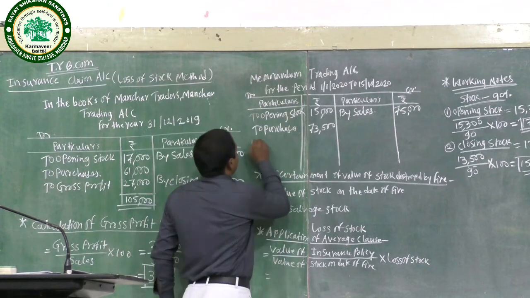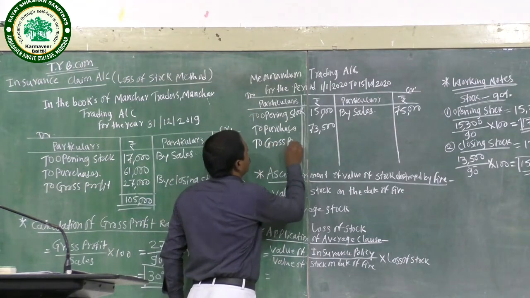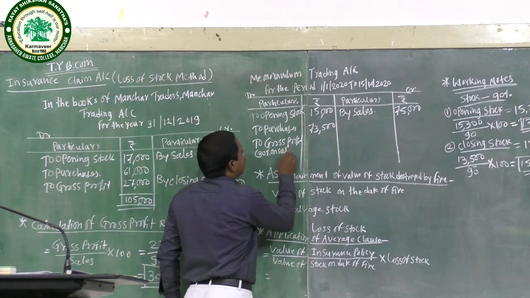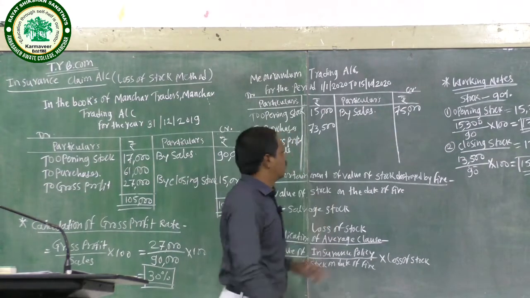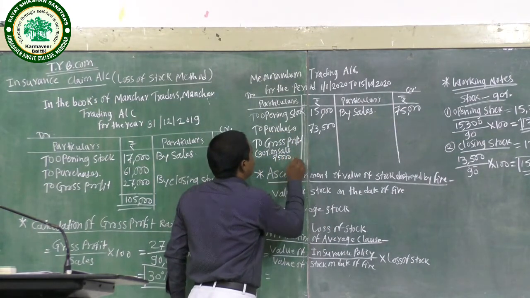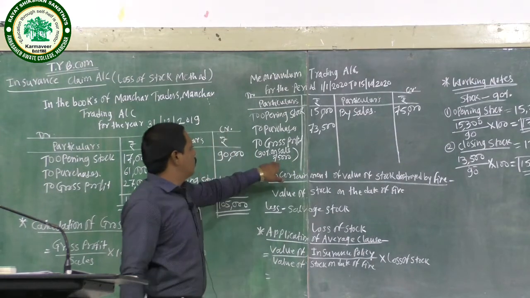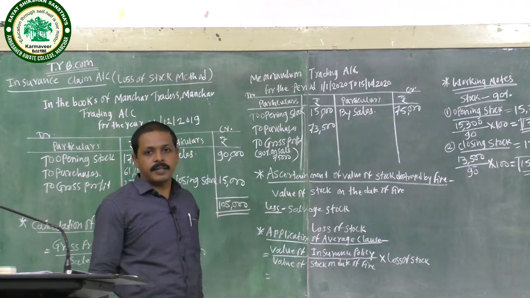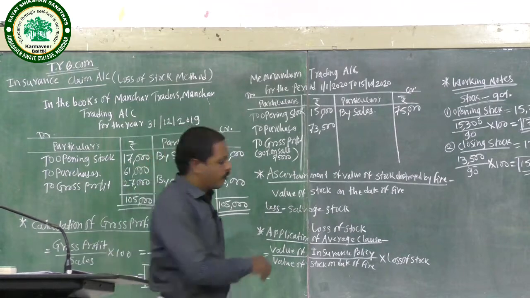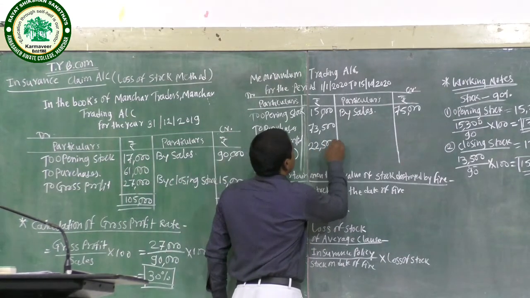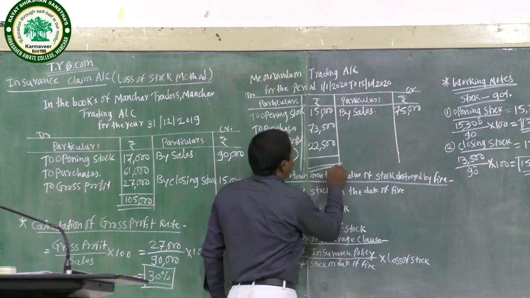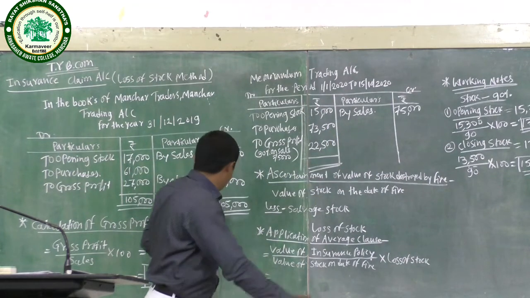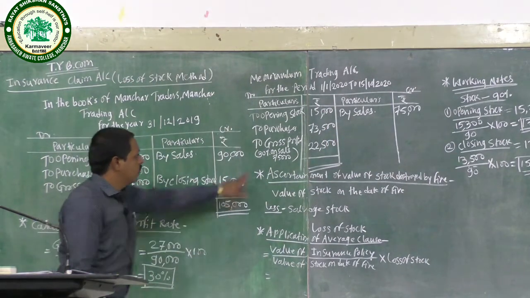Here the calculation is gross profit, in brackets, 30% on sales: 75,000 on 30% is 22,500. So 22,500 is the current year's gross profit, calculated at the rate of 30% on sales.